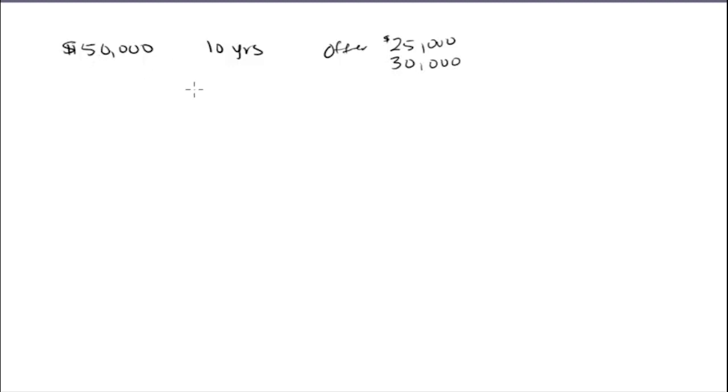Okay? So let's compare these two, but let's figure out what is the present value of this $50,000. And then we can compare it to this offer, see if that's a good offer or not, or if we just want to say, never mind, we'll wait for the $50,000. Okay? And we have to assume some interest. So let's just use our same 6%. Let's assume that we could invest money and earn a 6% return.